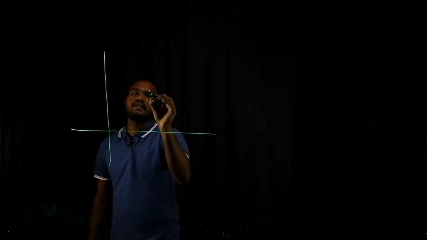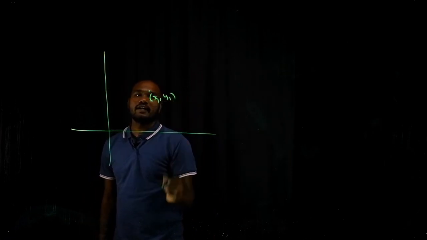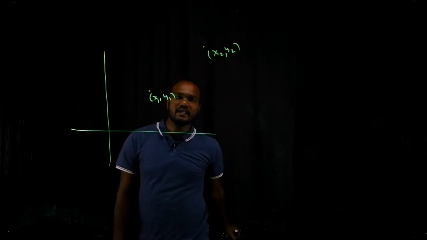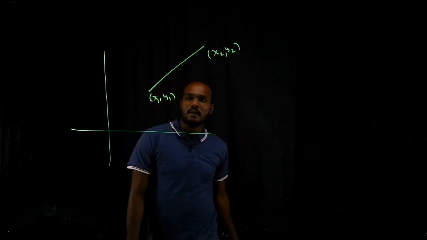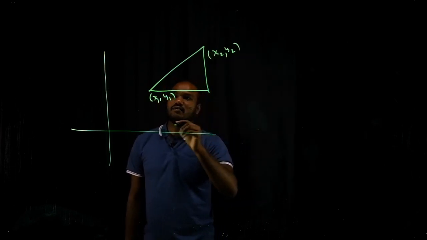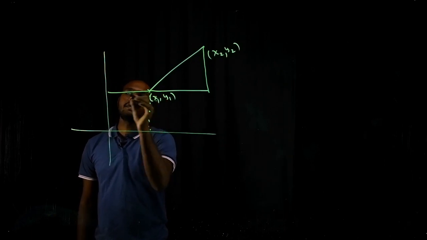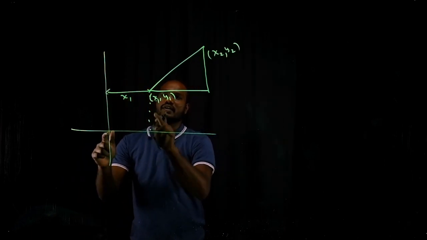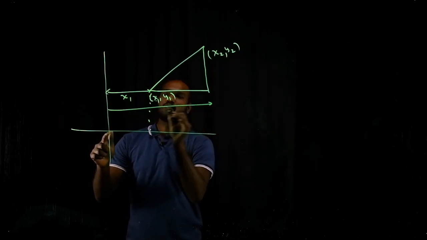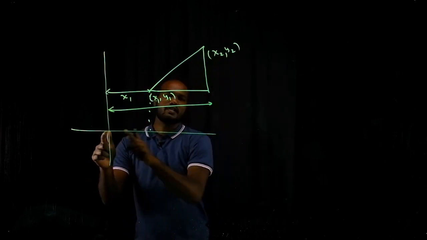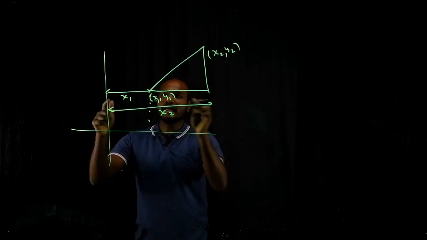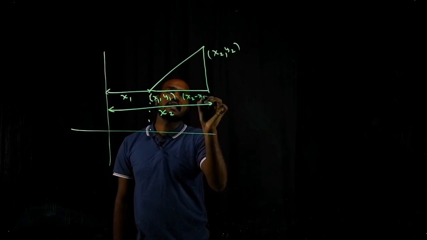So let's take the point x1 comma y1, and there is another point which is x2 comma y2. Now I have to find the distance between them. I need to know this distance. We know this distance is x1, because from here to here is x1 distance. And this distance is x2, because I'm going from here to here, x2 distance. So how much is this distance now? Big minus small, that is x2 minus x1.